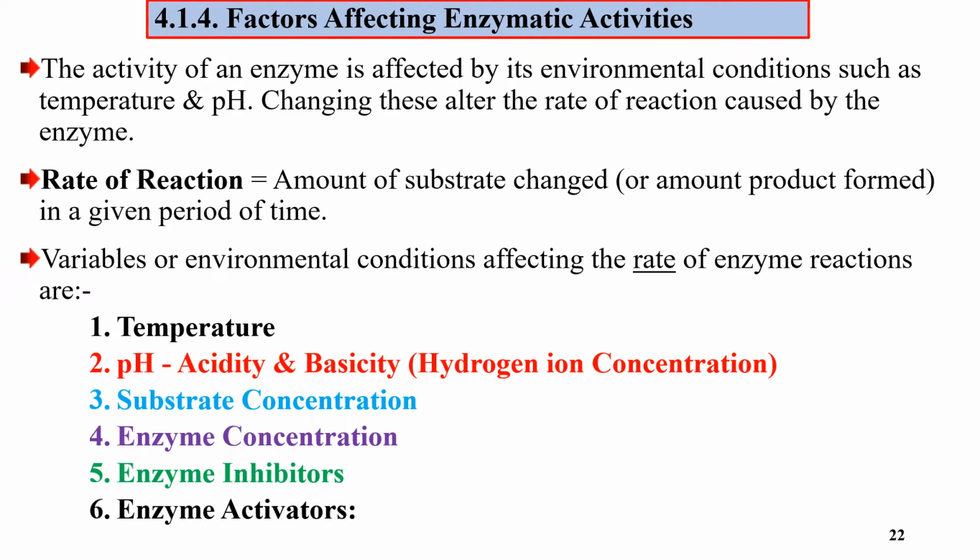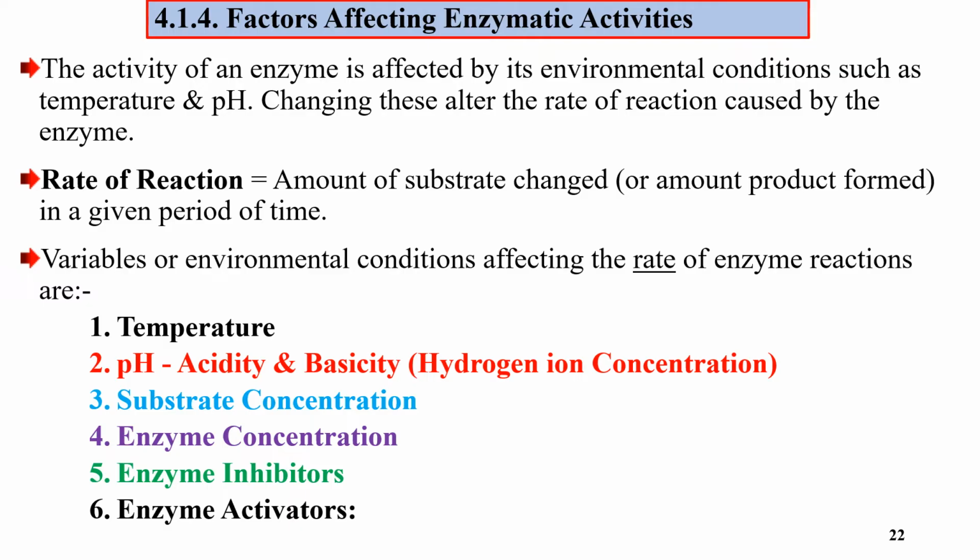What is the rate of reaction? Rate of reaction, according to enzymes, means the amount of substance changed into products in a given period of time. The amount of substance converted into product in a given period of time is called the rate of reaction.